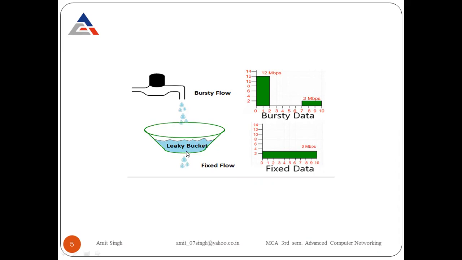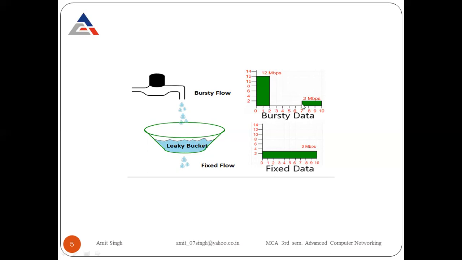Now compare it with your technical technique. Now look at this second diagram, the bursty data. What will happen? This is the time: 2, 4, 6, 8, 10, 12. 12 Mbps data is sent in the first 2 seconds, from 0 to 2 seconds. And from the 2nd second towards the 7th second, it remains free.